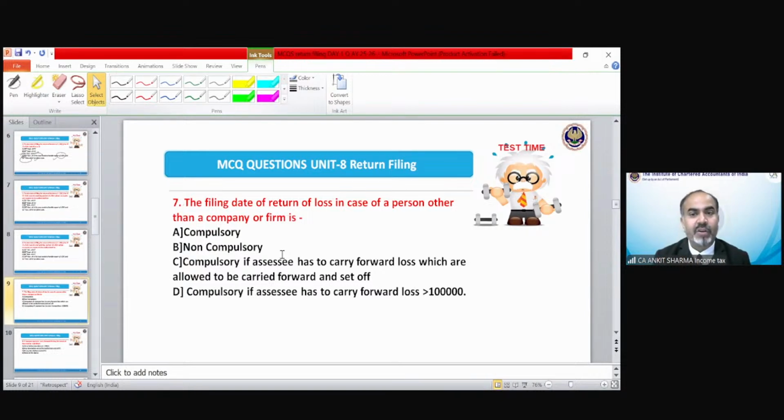The filing date of return of loss in case of a person other than a company or firm is: compulsory, non-compulsory, compulsory if the assessee has to carry forward losses which are allowed to be carried forward and set off, compulsory if the assessee has to carry forward loss of more than 1 lakh rupees. Which is the correct answer in these options? The correct answer is of course option number C. Well done.